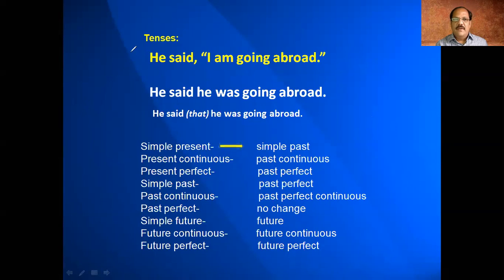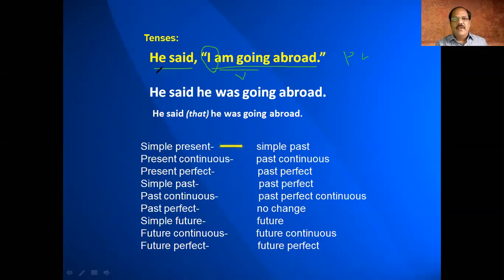For example, he said, "I am going abroad." So "he said" is different and "I am going abroad" is different. "I" is the subject here and "am going" is the verb. That is, it is in present continuous tense. Okay. So he said, "I am going abroad."